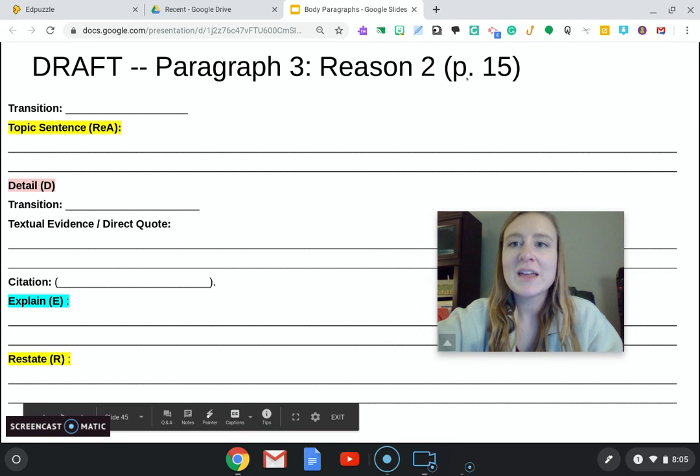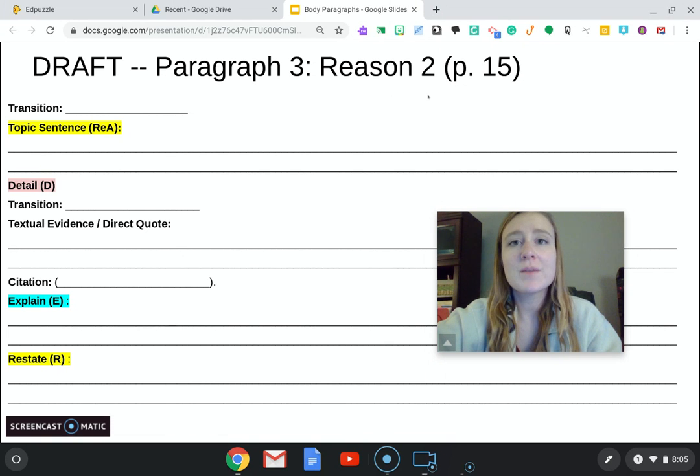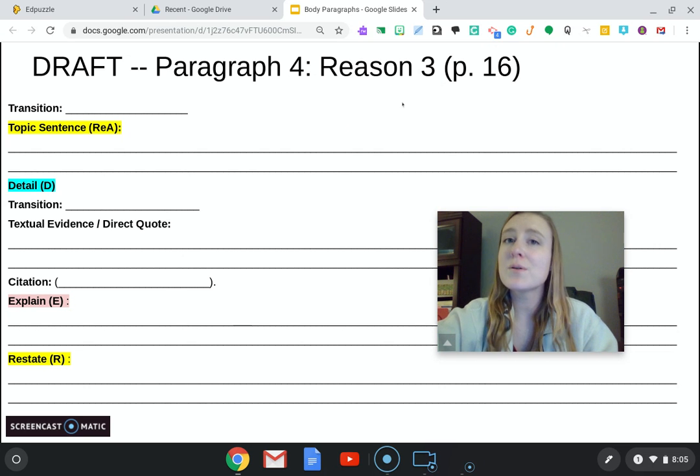You'll do this again on page 15 for your second reason from your thesis statement, and then you'll pick your last reason, which should be your most important reason, on page 16 of your packet.